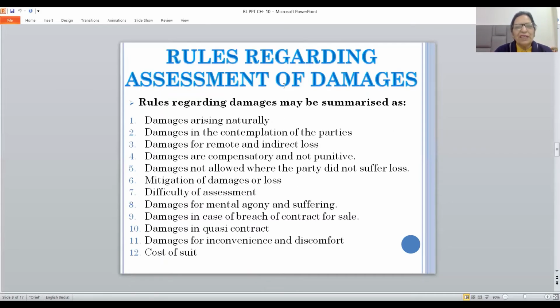Now moving ahead, friends, there are rules regarding assessment of damages. And these rules have been made available under sections 72 to 75 of ICA 1872. So friends, most of the points I'll be touching are self-explanatory, or these terms I have covered under my earlier video classes. And if you find any problem, friends, then you can always write in the comment section, and I will take up one special lecture on rules regarding assessment of damages.